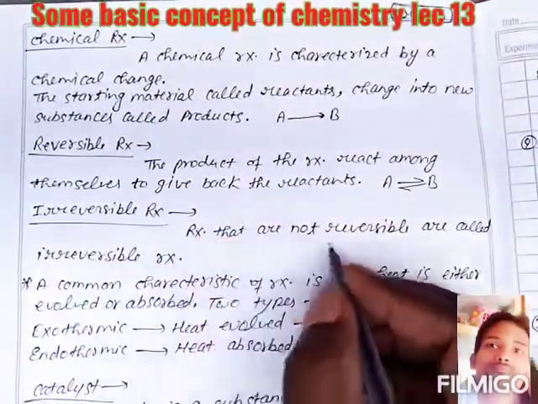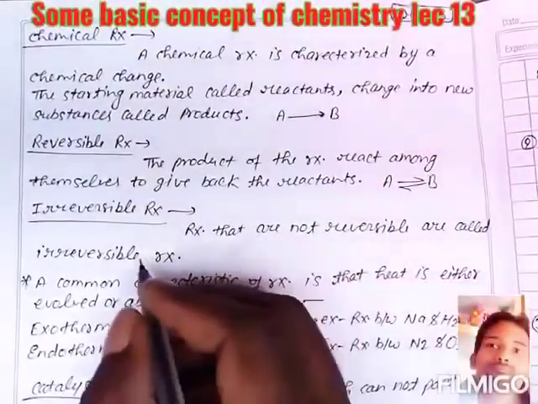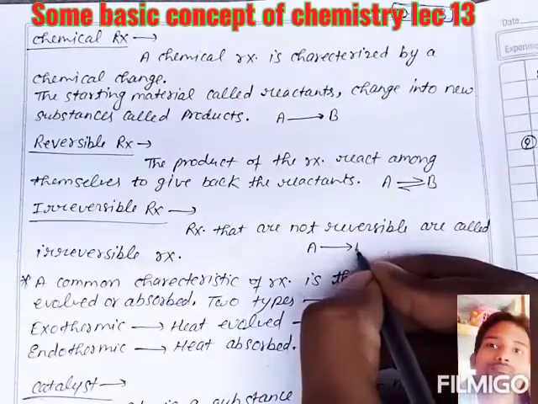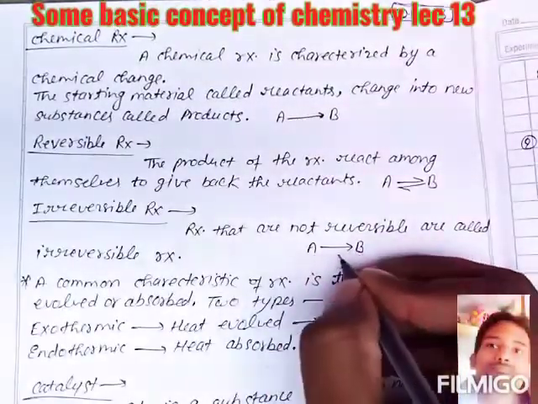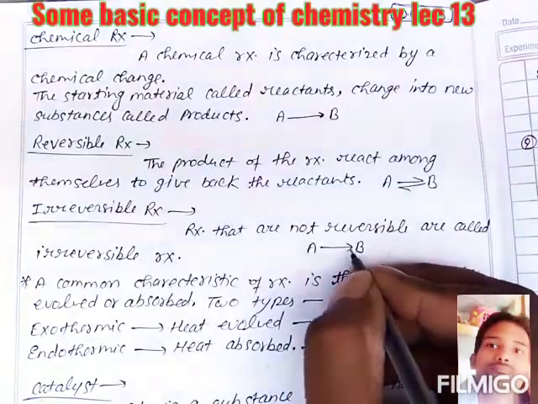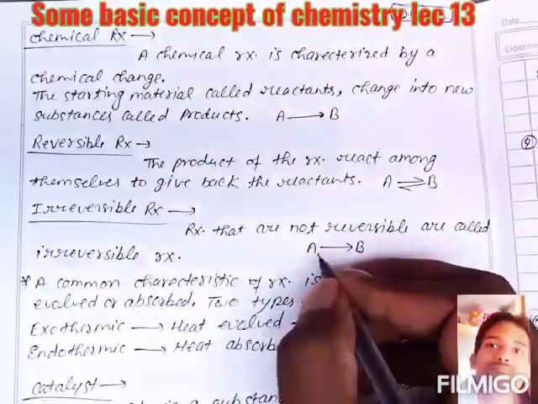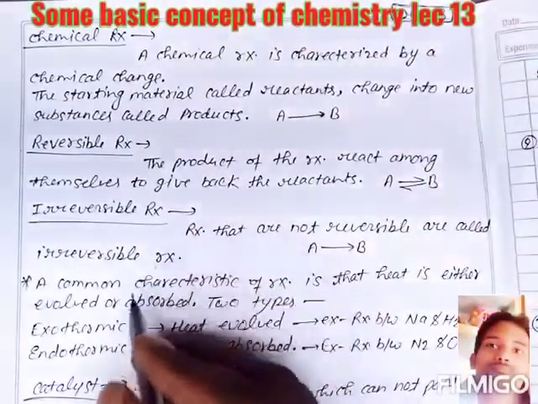Irreversible reactions are reactions that are not reversible. They are represented by a single headed arrow, meaning it cannot come back to its initial form from B to A. So this type of reaction is called an irreversible reaction.